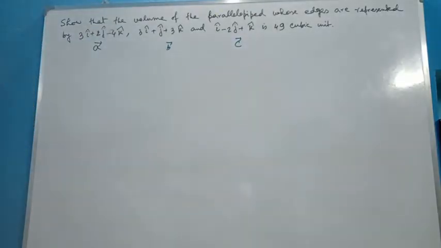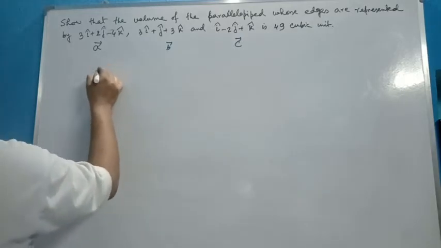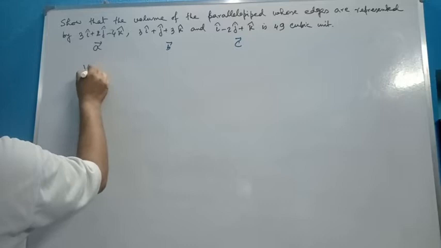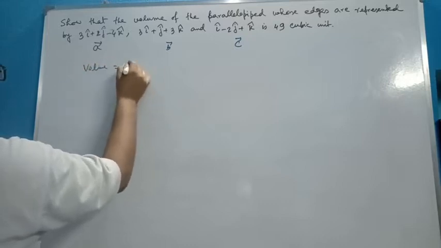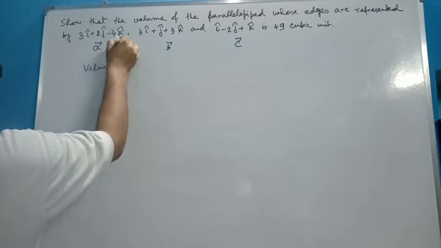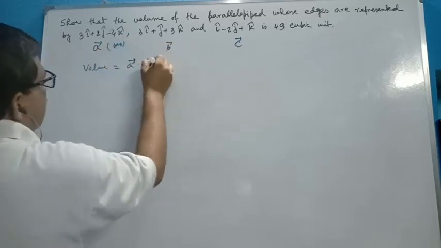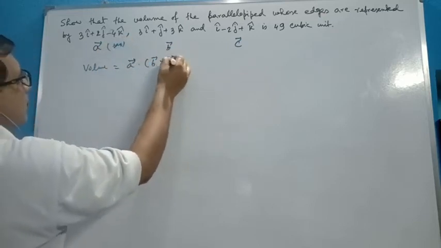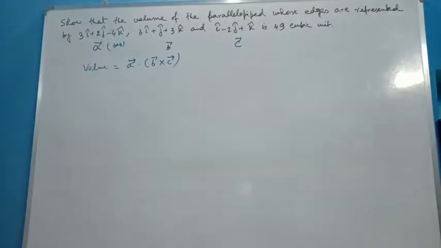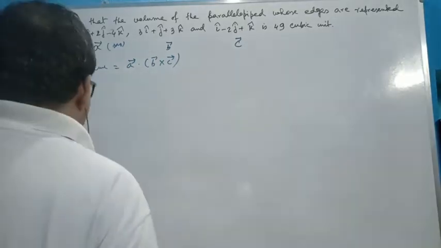We have to find out A dot B cross C, and that's nothing but the determinant. Volume is equal to A dot B cross C. So first write down these three edges denoted by A vector, B vector and C vector respectively.